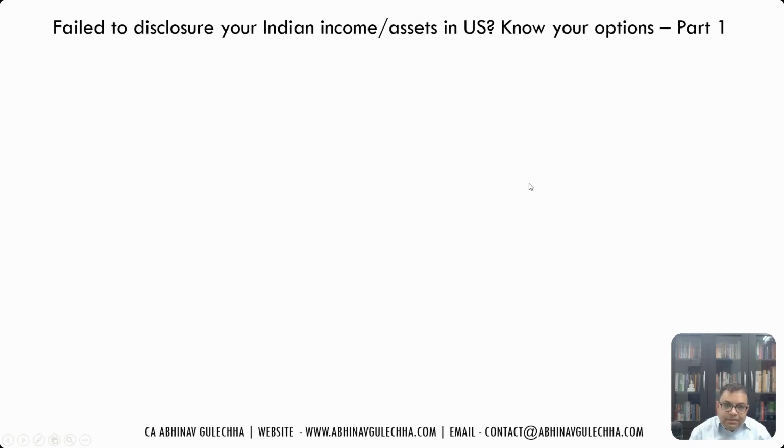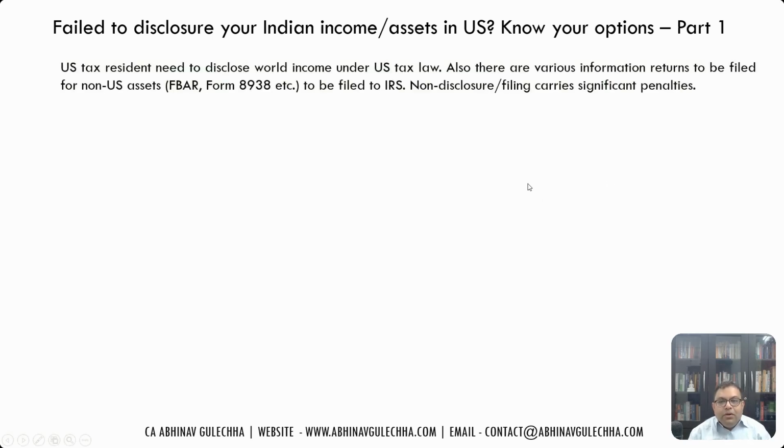So, let us discuss. The principal rule is that a US tax resident, which means either a citizen or a US green card holder or a person who qualifies under the substantial presence test, who is residing in the US for a significant period of time in a particular year, needs to disclose their world income under US tax law.